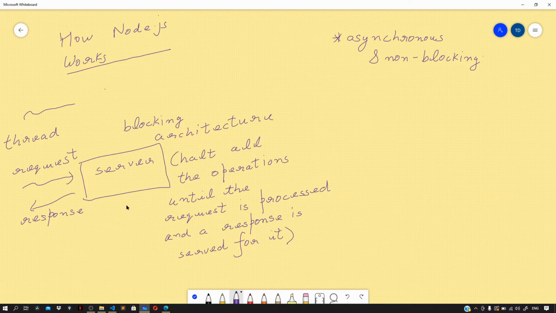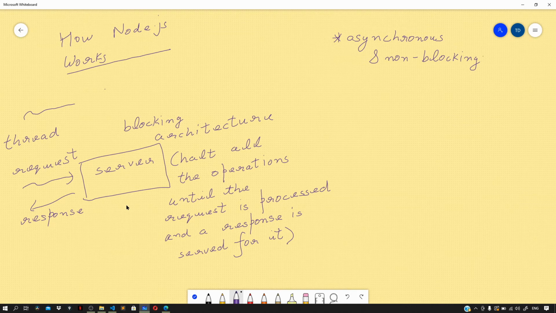For the blocking architecture, we have the synchronous way of handling the request. Whenever we receive a request on the server, a thread is allocated to handle that request. To handle the request, it is likely that you will have to query the database, and as you know, sometimes this can take a little while until the result is ready. When the database is executing that query, our main thread is sitting idle and doing nothing. It halts all the operations until the request is processed. It cannot be used to serve another request because we are using the blocking architecture. So here you would need a new thread to serve another request or client.